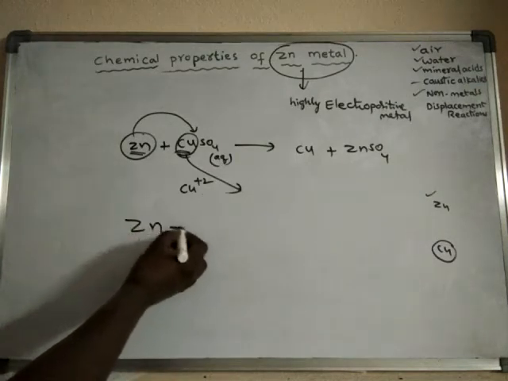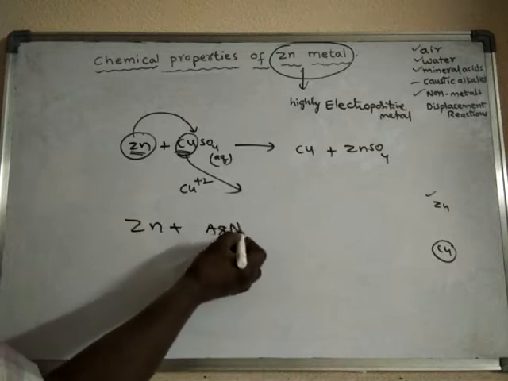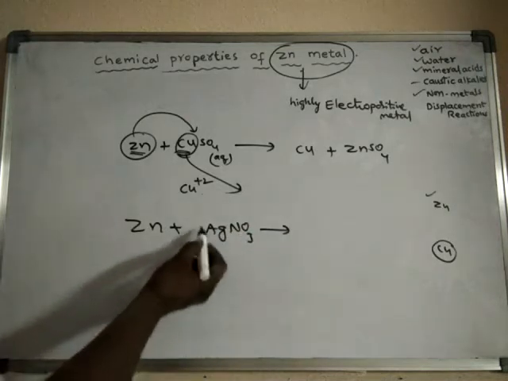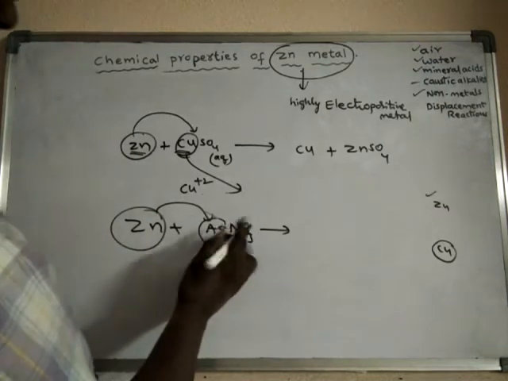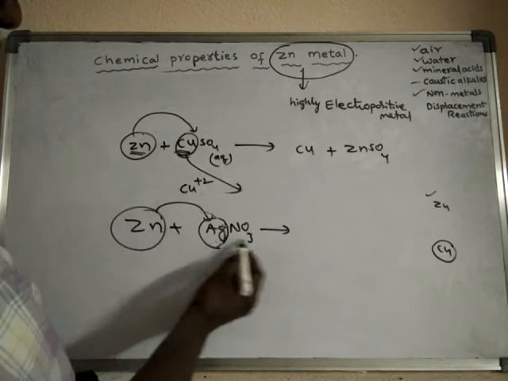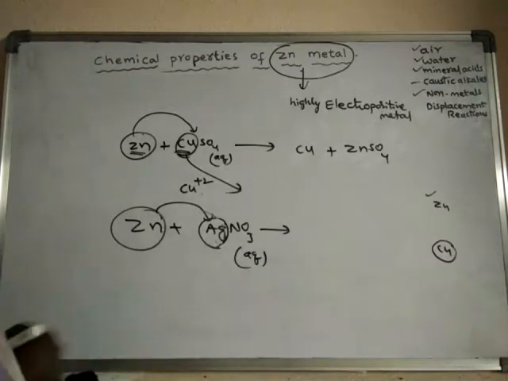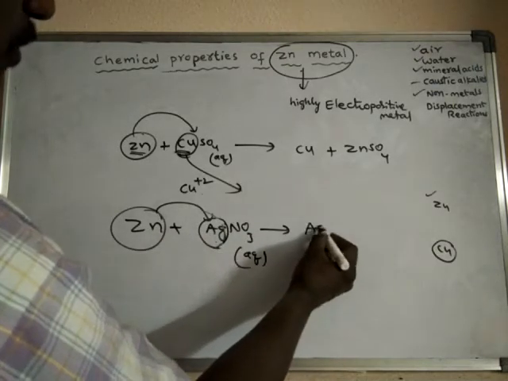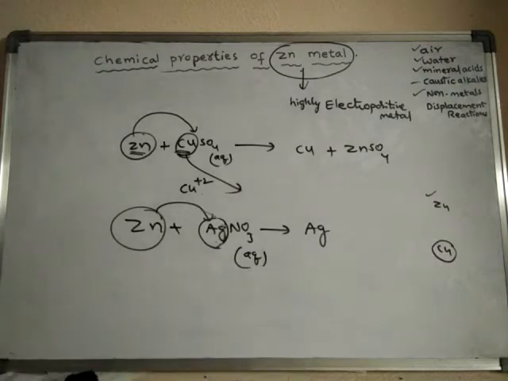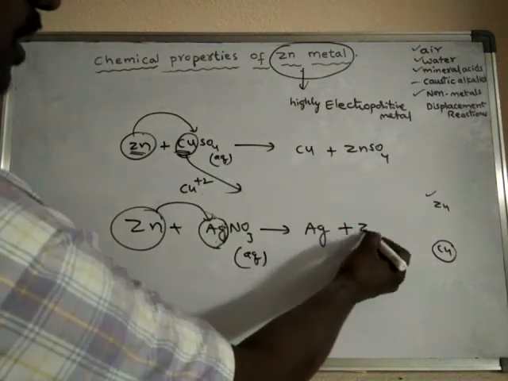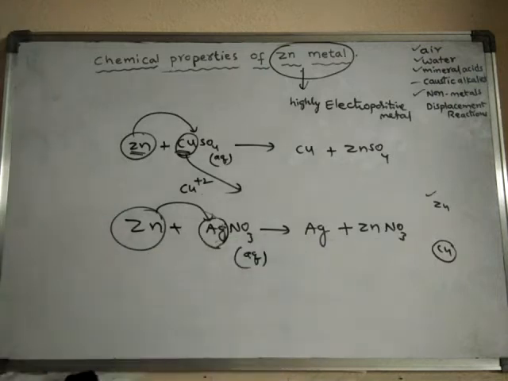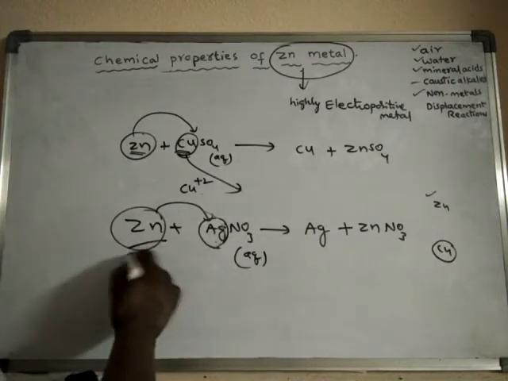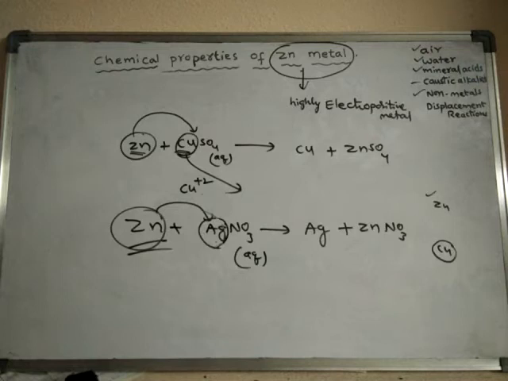Another example, zinc plus silver nitrate. So what happens? Zinc will displace silver from its aqueous solution of silver nitrate. So silver is deposited, or else silver is reduced, and zinc is oxidized to zinc nitrate. Zinc metal is oxidized. So here a highly electropositive element will undergo oxidation